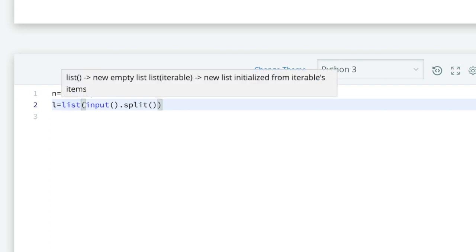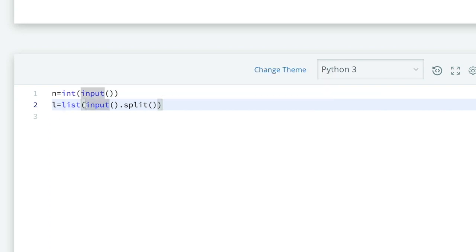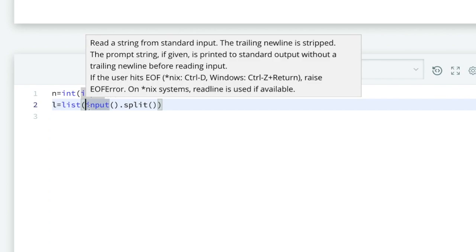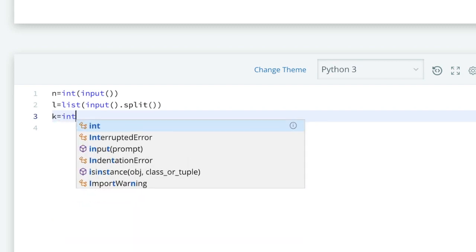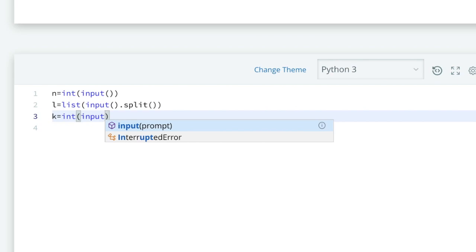We have to take it as character type, so it will work, no need to change. And third is the k value, so k equal to int of input. Now we are done with the sample input.